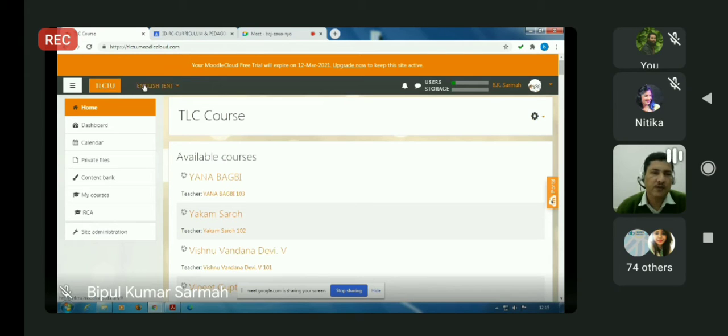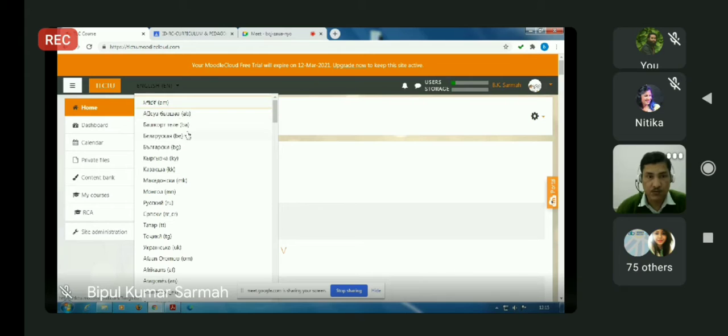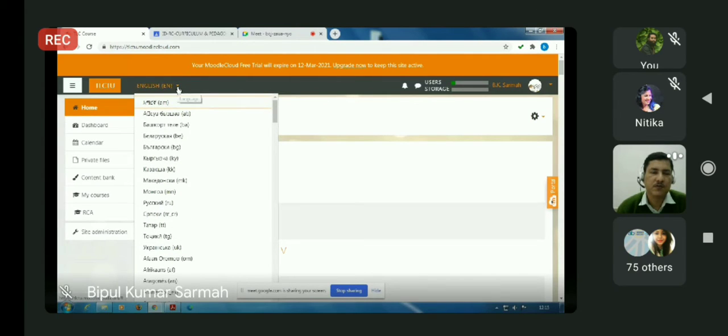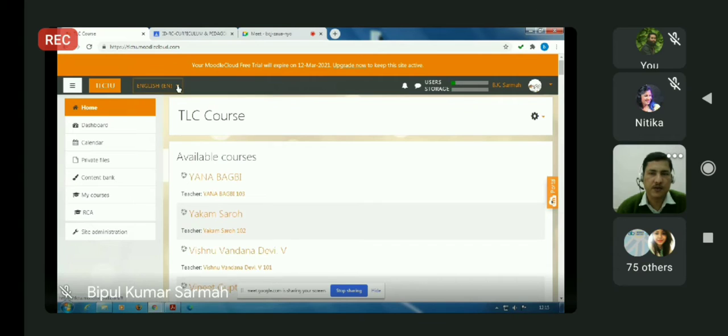To its right, we have a language preference. There are many languages supported by Moodle, but we have preferred English. Then if we move further right, we shall see a notification bell icon.